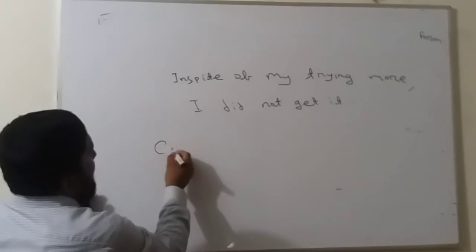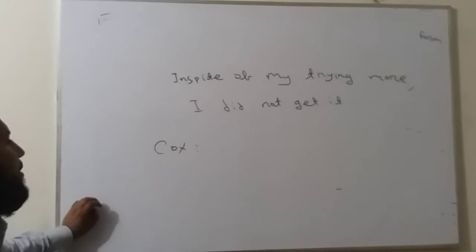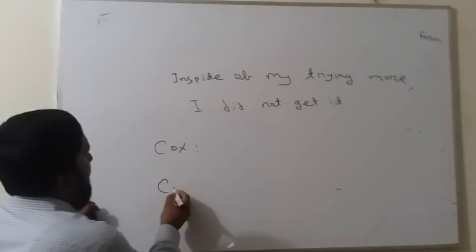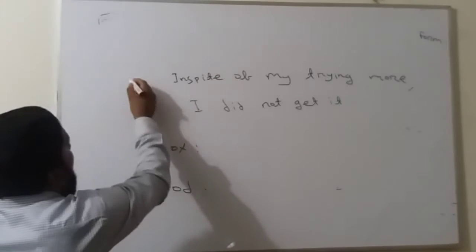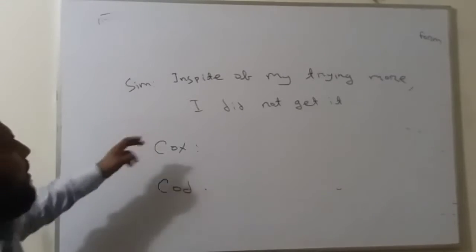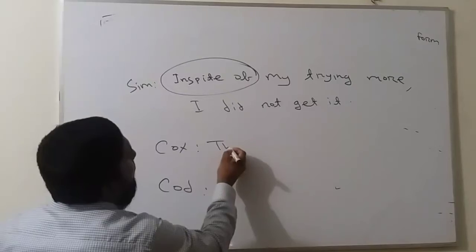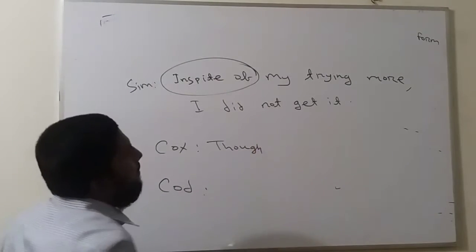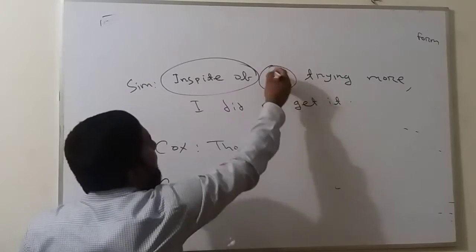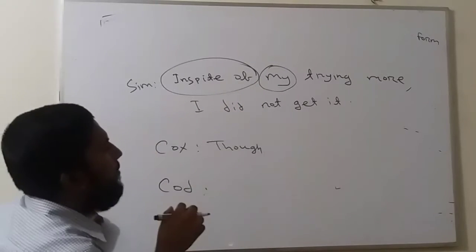First, complex. In short, I have written cox as the short form of complex, and compound caught, and simple sin. So for complex, instead of in spite of, I can use though. Then from my, which is the possessive form, we will use the subjective form.